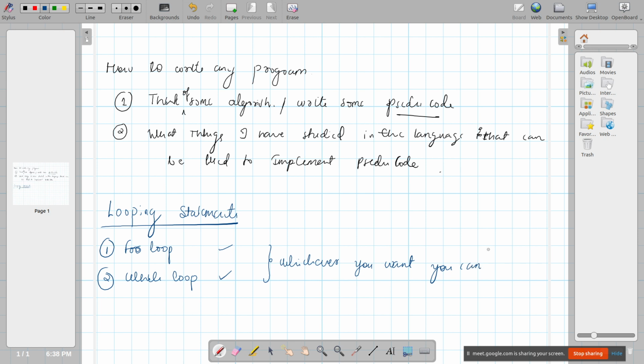And whenever you want, you can use. Whichever loop you want, you can use. There is no hard and fast rule. These are the two different loops that are available. What a loop is we'll discuss, but what is the difference between these two?